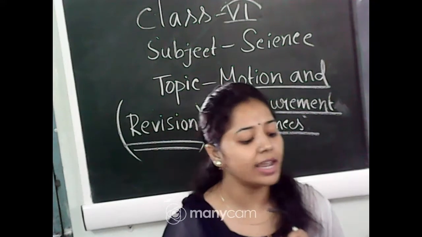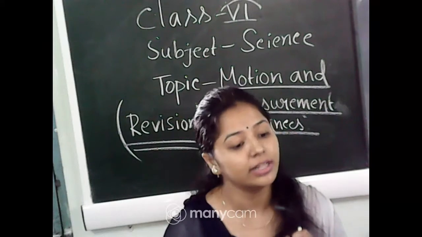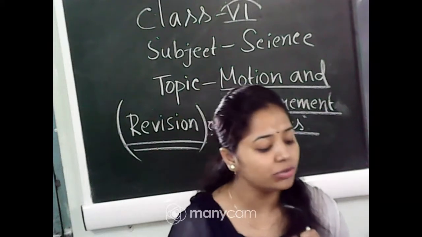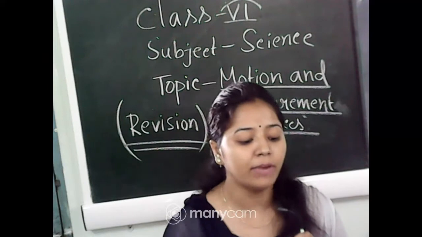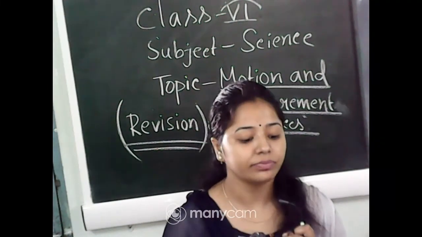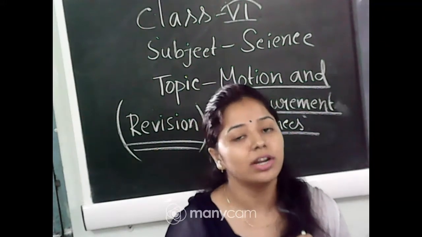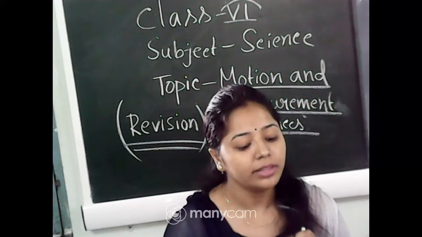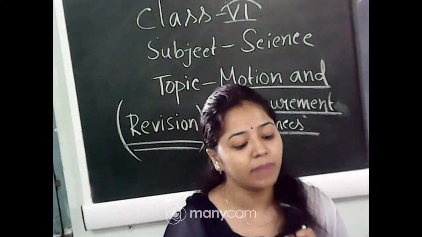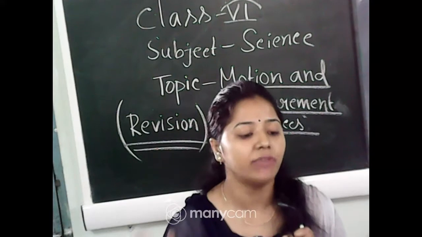Second, in some scales the ends may be broken. You may not be able to see the zero mark clearly. So in that case, what should you do? In such a case, you should avoid taking measurement from the zero mark of the scale. So you can use any other full mark of the scale, say 1 centimeter. Then you must subtract the reading of this mark from the reading at the other end, means the last point where you have measured.